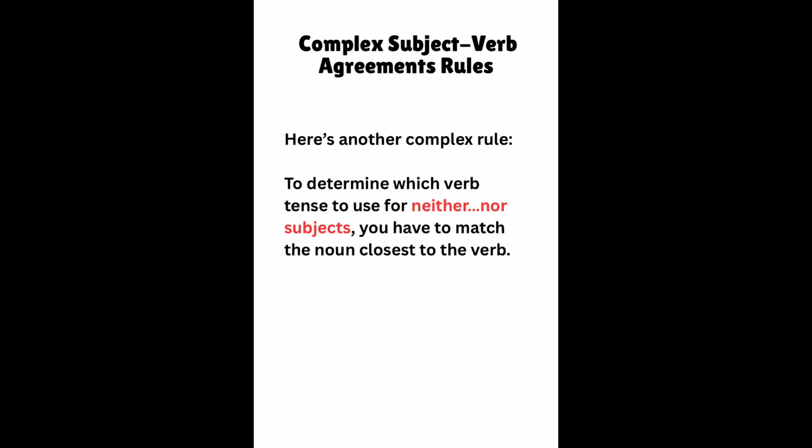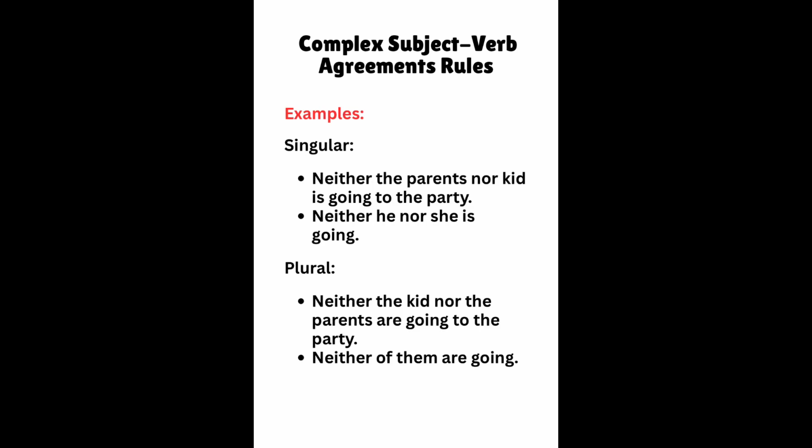Here's another complex rule. To determine which verb tense to use for neither-nor subjects, you have to match the noun closest to the verb. For example, singular: neither the parents nor the kid is going to the party. Neither he nor she is going. Plural: neither the kid nor the parents are going to the party. Neither of them are going.